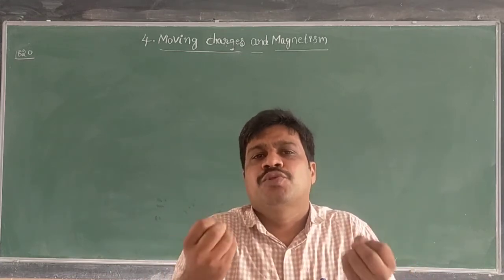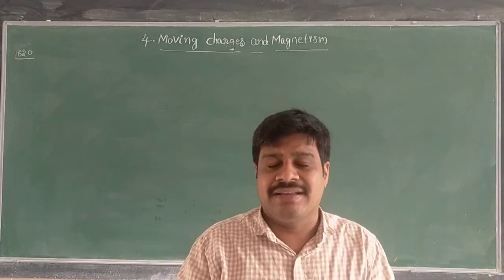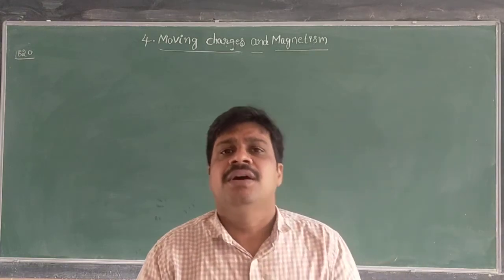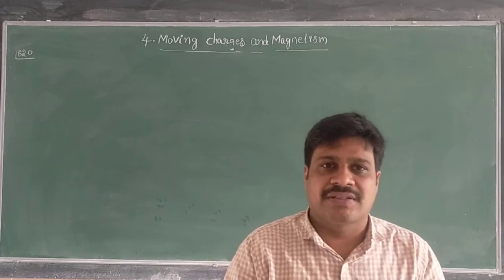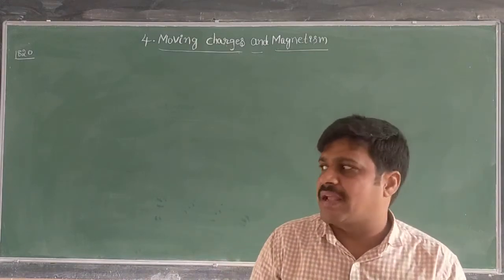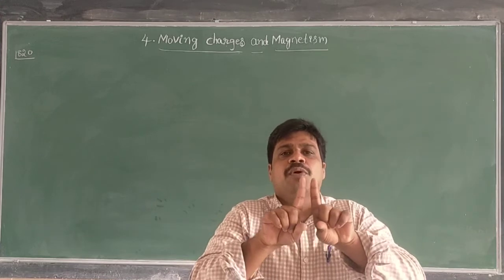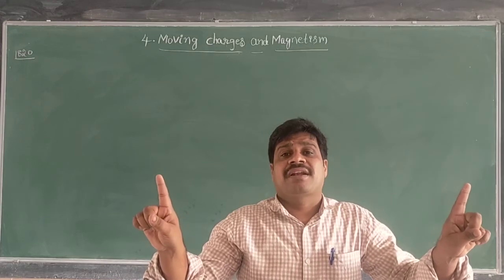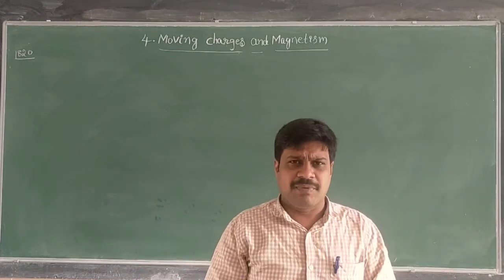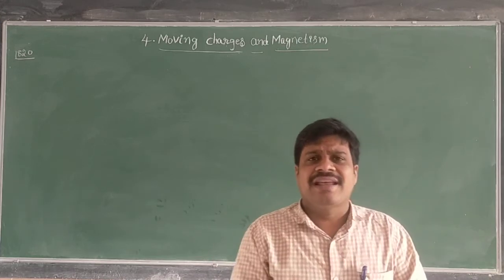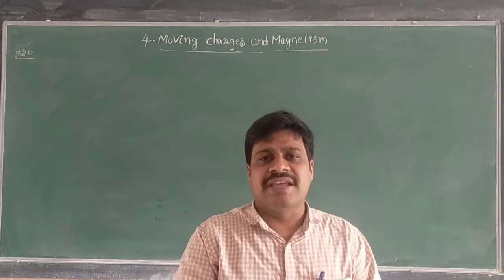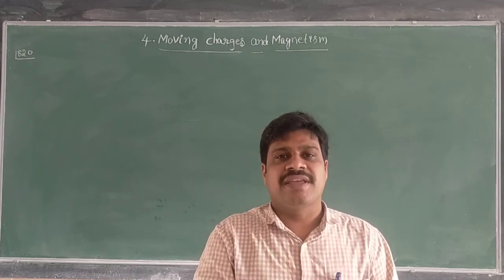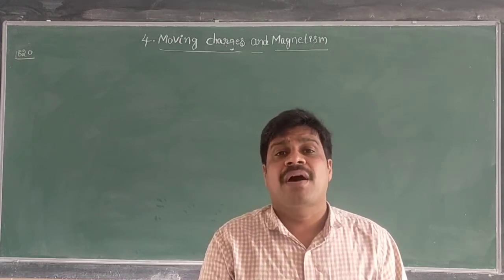Like that, before the year 1820, everybody used to think electricity and magnetism were different subjects, not having any relation with one another. Electricity dealt only with charged bodies. Magnetism dealt with magnets and a compass needle.